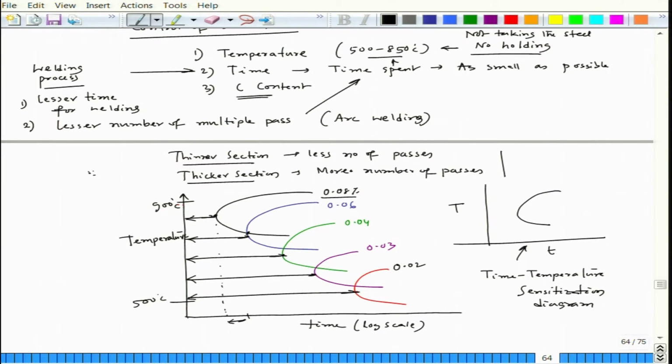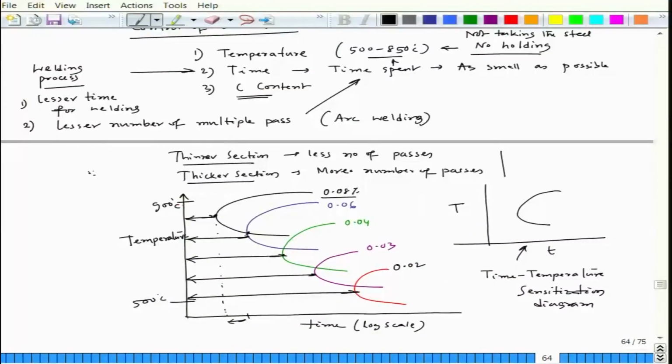But as you decrease carbon content, precipitation of chromium carbide becomes difficult, because diffusivity is less, because it has dropped down in the temperature axis. At the same time, it has gone to the right side in the time axis. The time required for the chromium carbide precipitation would be very, very large. So, if it is very large, and during cooling you are not permitting that time, then it will never have any precipitation take place.